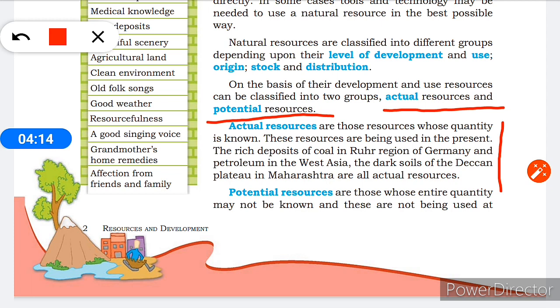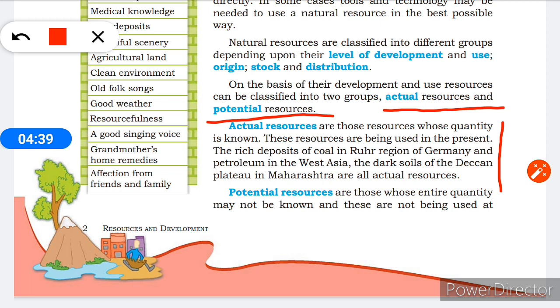These resources are being used in the present. For example, the rich deposits of coal in the Ruhr region of Germany, petroleum in West Asia, and the black soil of the Deccan Plateau in Maharashtra. From this it is clear that actual resources are those whose quantity we know.